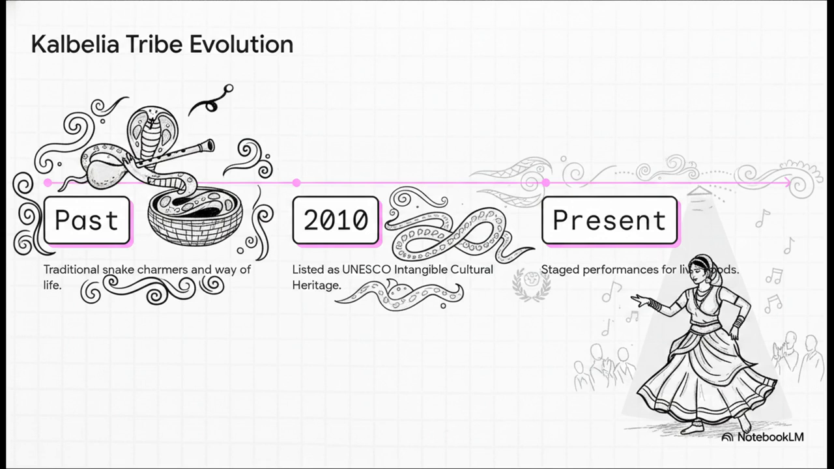Then, around 2010, their dance, which beautifully mimics the movements of a serpent, was listed as UNESCO Intangible Cultural Heritage. Fast forward to today, and they perform staged versions of these dances for their livelihoods. So tourism definitely commercialized their art, transforming it from a deeply integrated way of life into a staged performance, but it also arguably saved it from total extinction.